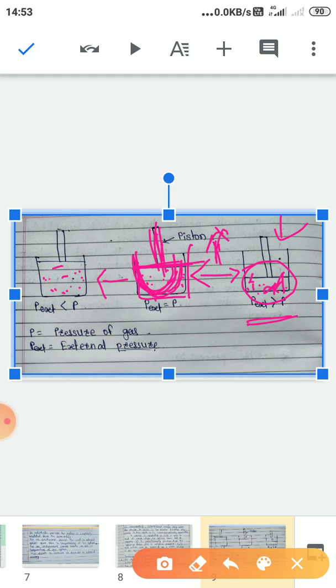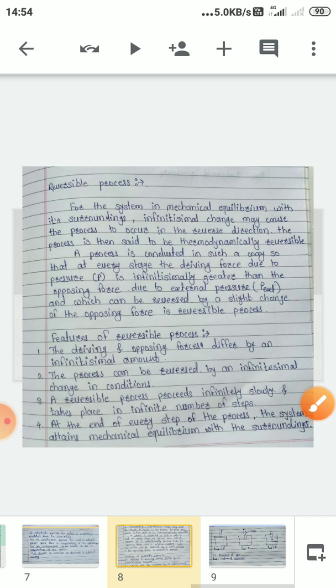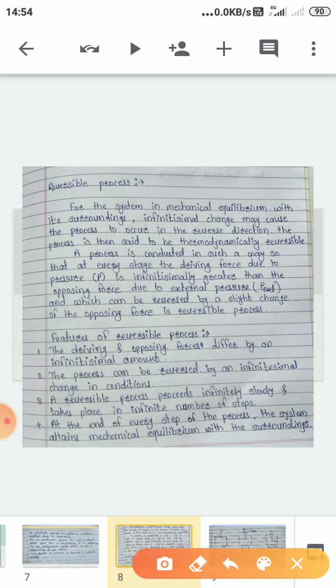As the gas expands, the external pressure is reduced, and therefore the pressure of the gas is increased, and therefore the volume of the gas is increased. So these are the two. Now we can see the points related to reversible process, or which process is said to be a reversible process. Now, we have just seen that the system is in mechanical equilibrium with the surroundings.